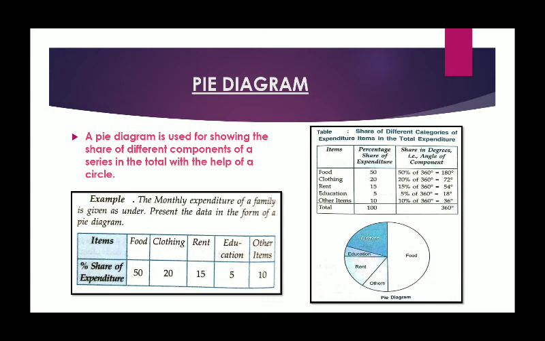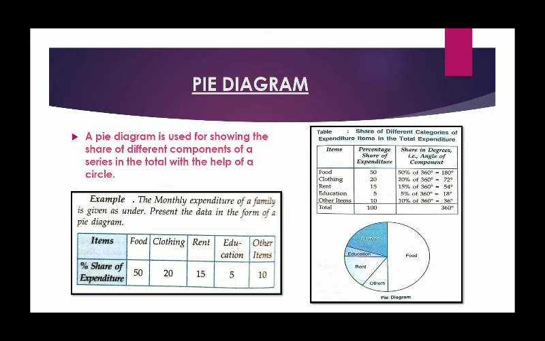First of all, in order to draw a pie diagram, we need to make a table. Yes, making this table is equally important as the diagram. If you do not make the table and only draw the diagram, you won't get any marks. If you make the table correctly and there is a small mistake in your diagram, then also some step marking can be there. So be very careful to draw the table.